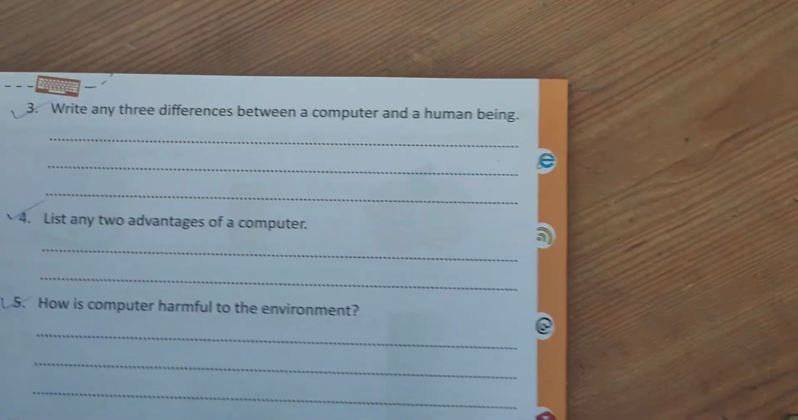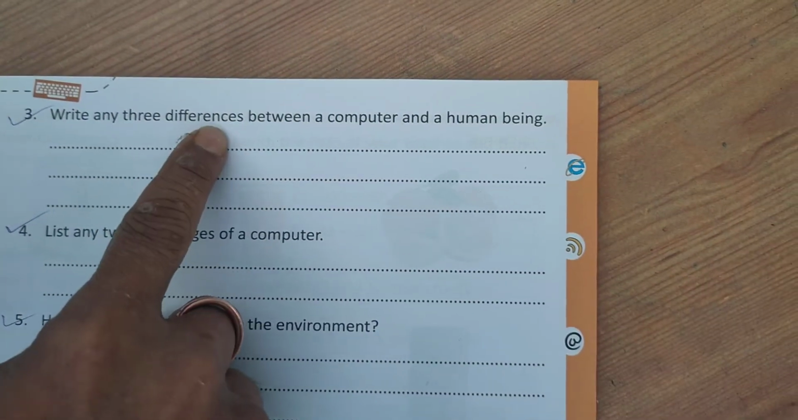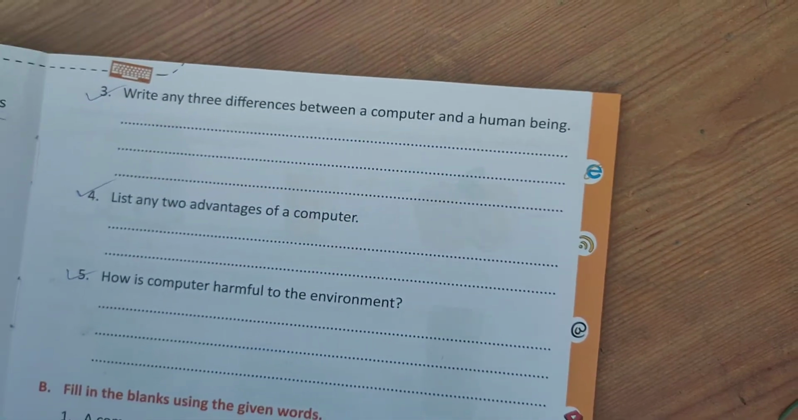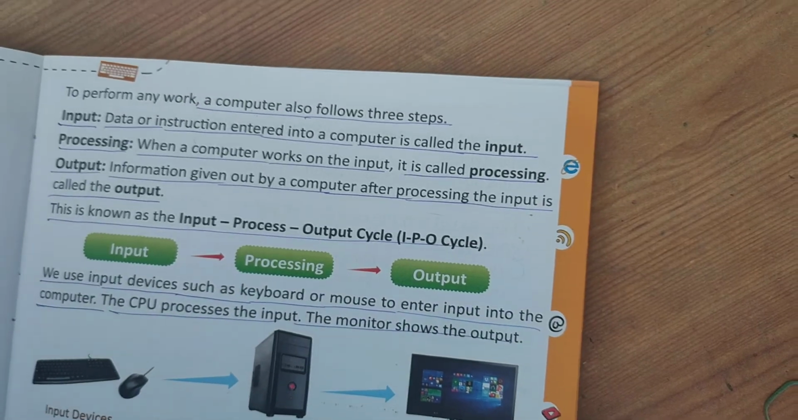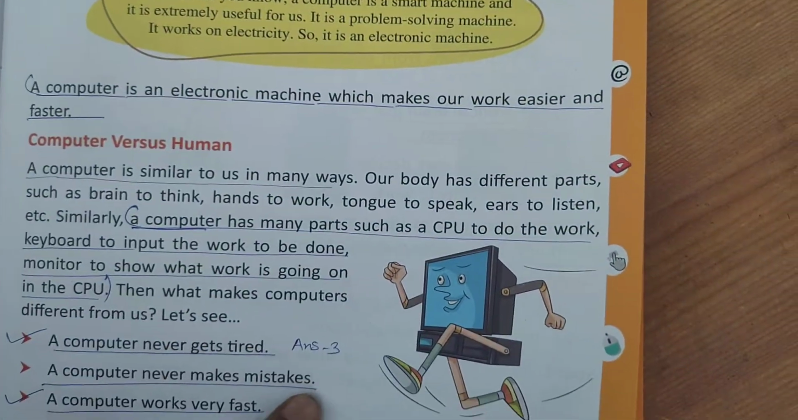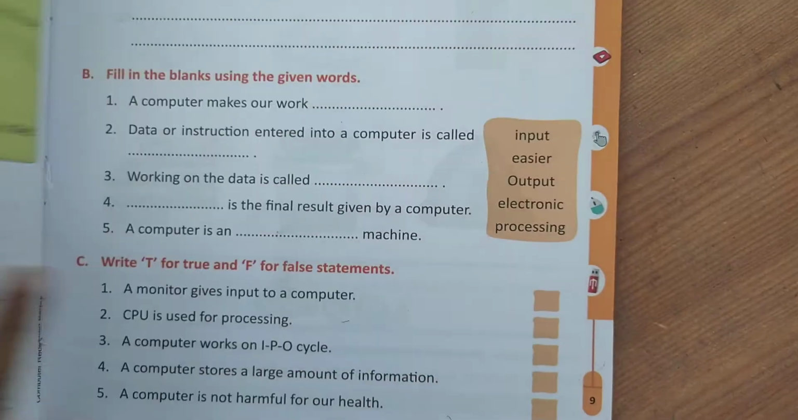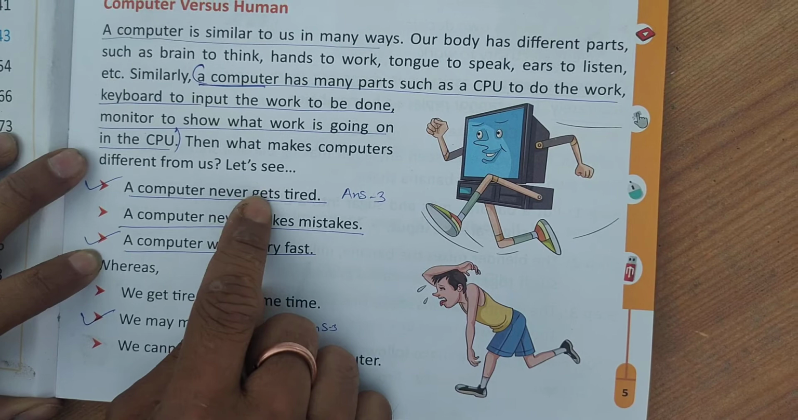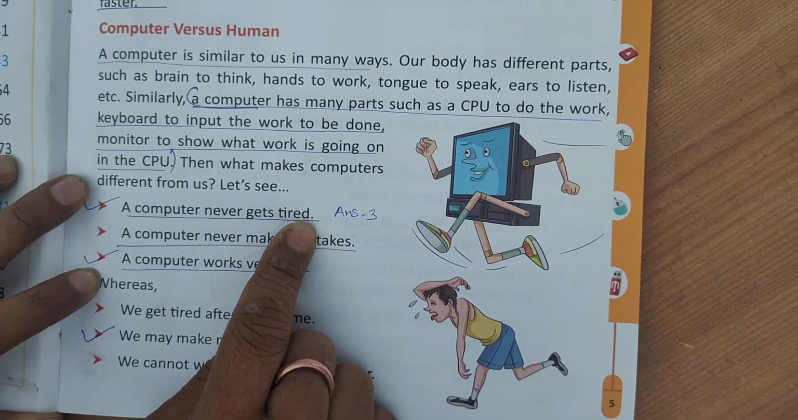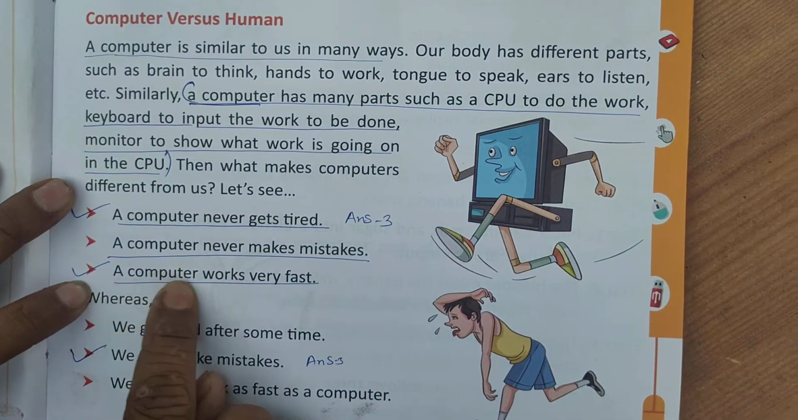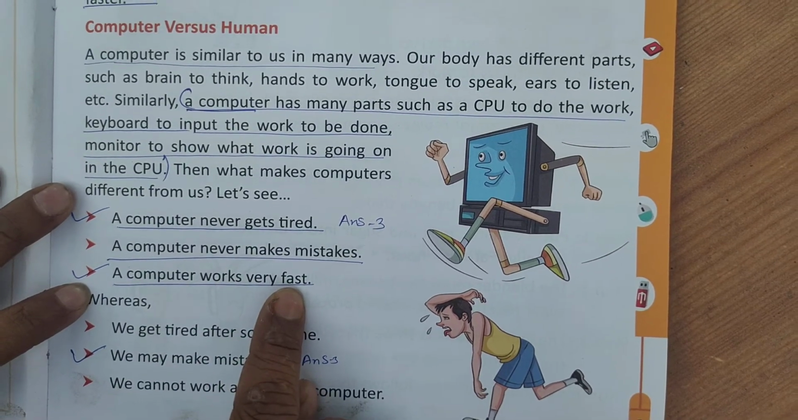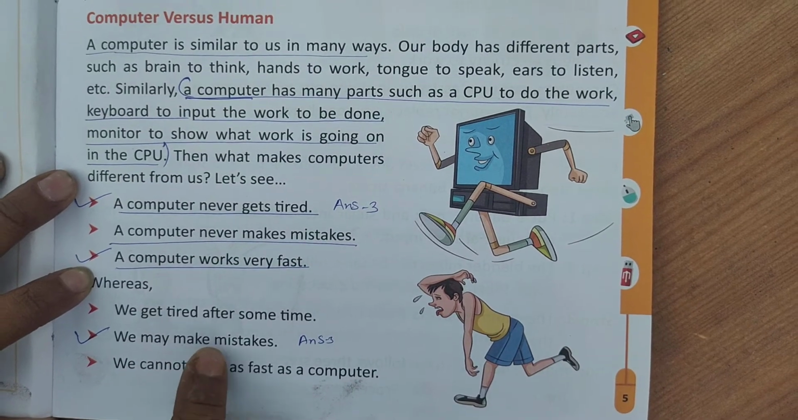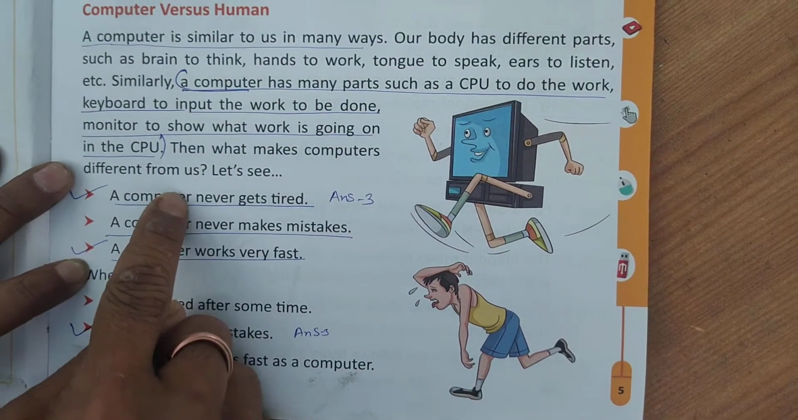Now student, the next question is, write any three differences between computer and human being. You can take your page. Here are the three differences. First difference, a computer never gets tired. That is the first answer. The second point, a computer works very fast. The third point, we may make mistakes.